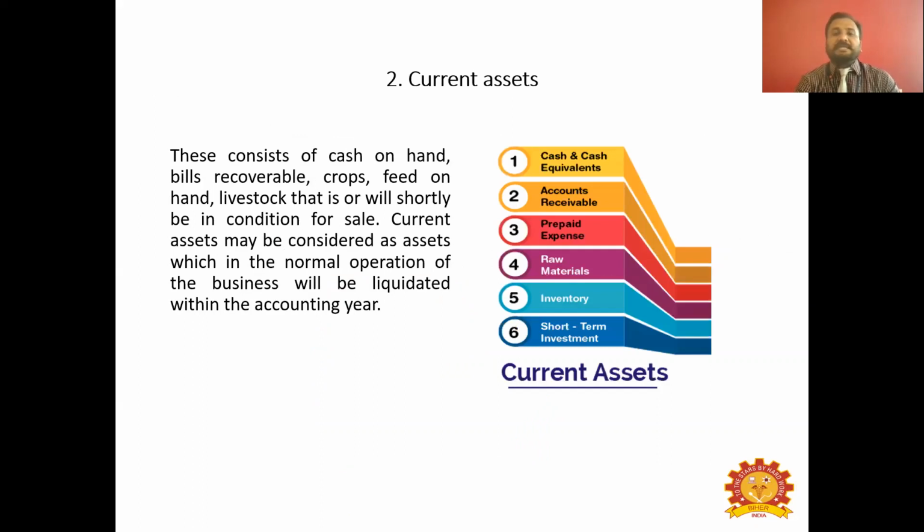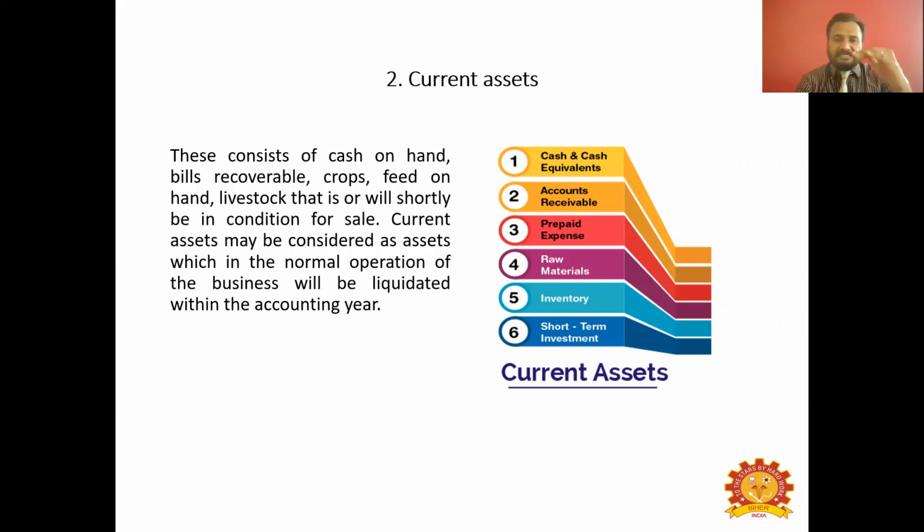The second one is current assets. The name itself tells it: current assets mean cash on hand, bills recoverable, that is the amount that you are going to receive very quickly, the feed that you have in hand, and livestock available in your business that may very shortly be sold.